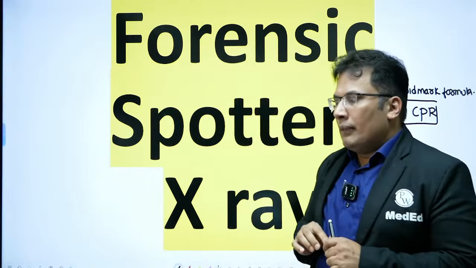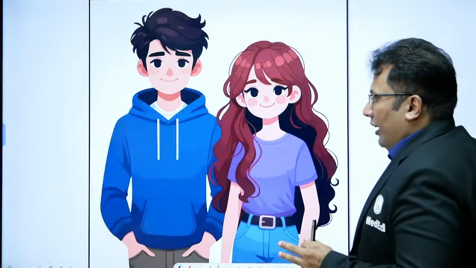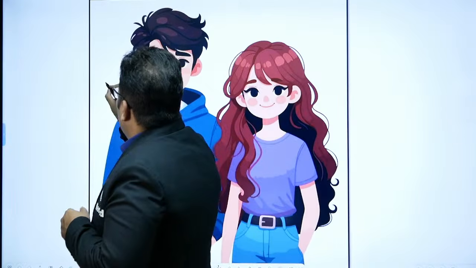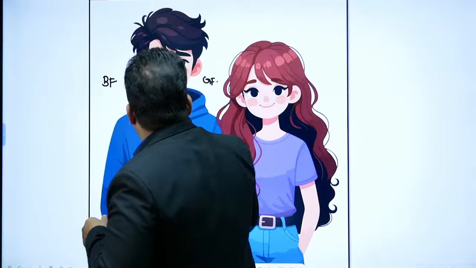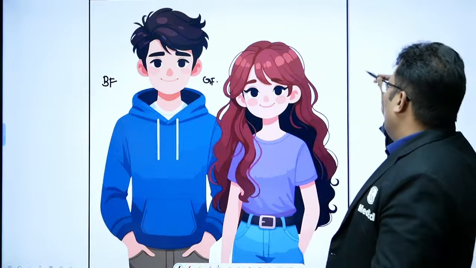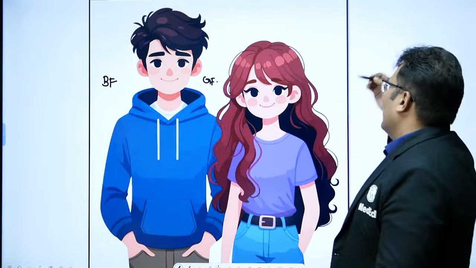Good. So now, very interesting question. He is basically a boyfriend and girlfriend. Both are in deep love. Both are studying in some school or some college.